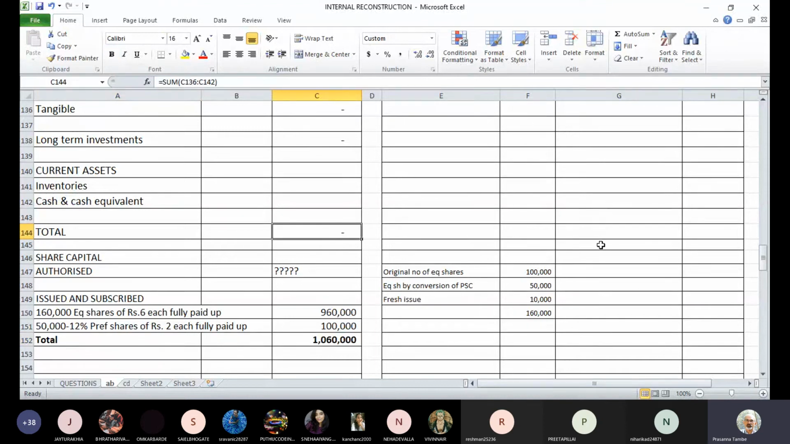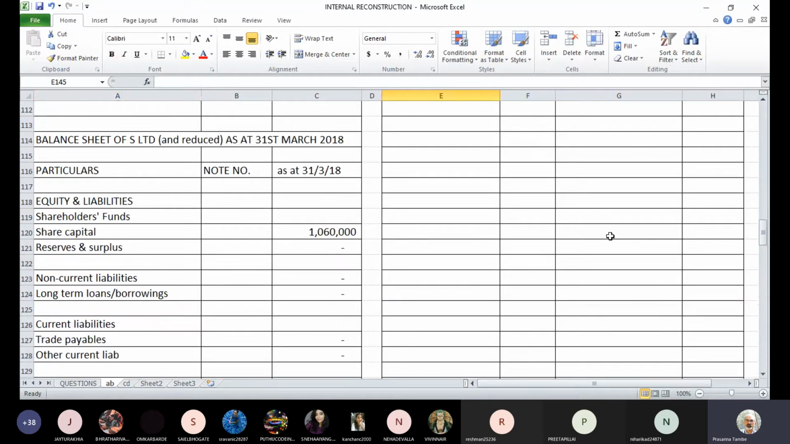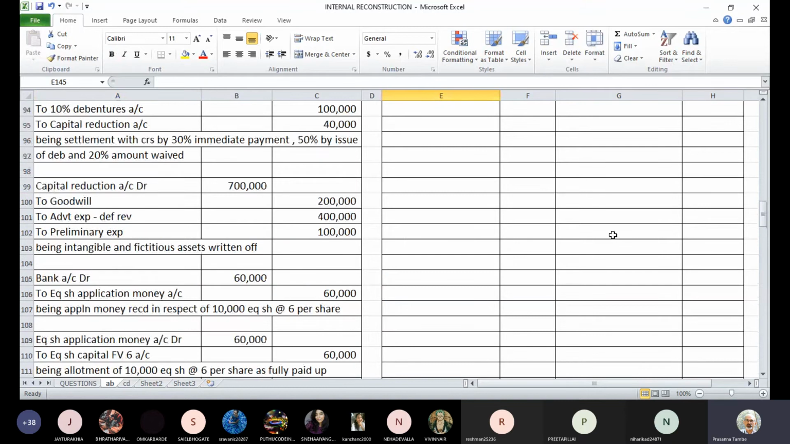Now let us look at the remaining details from the balance sheet. Share capital we have already done. Only one note is mostly required. बाकी का note नहीं लगेगा हमें. Okay. So let us see now. Now let's go to the original balance sheet. उसके बाद क्या क्या हुआ है देखते हैं.